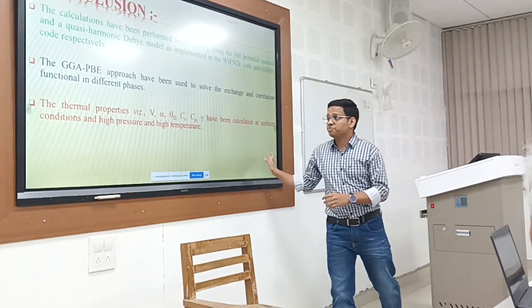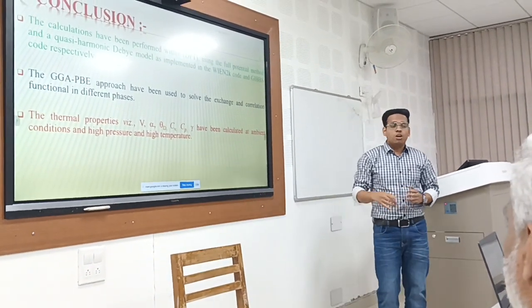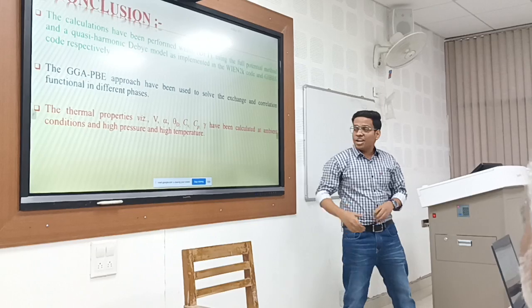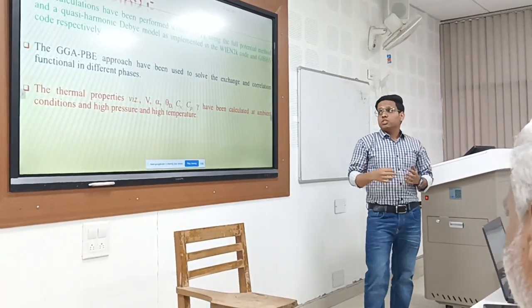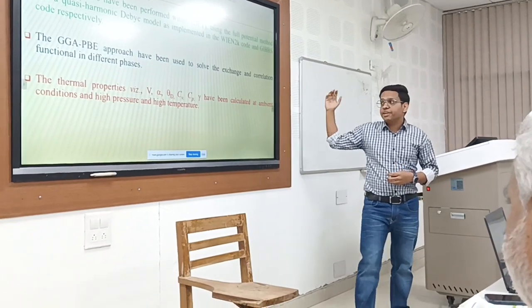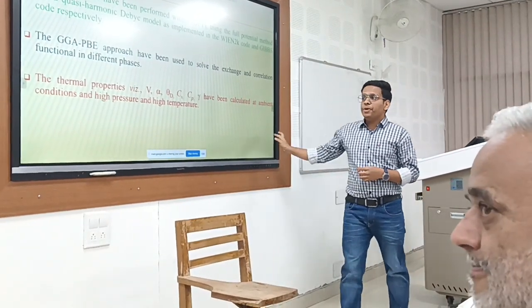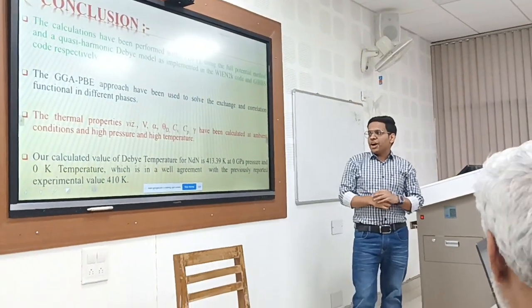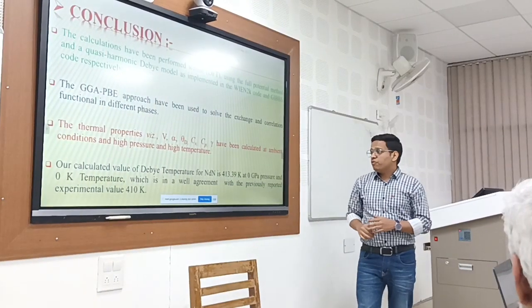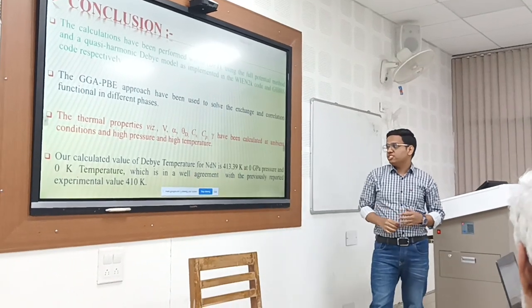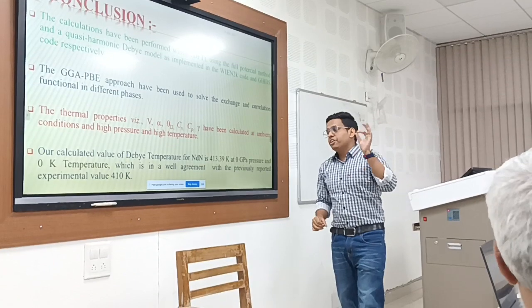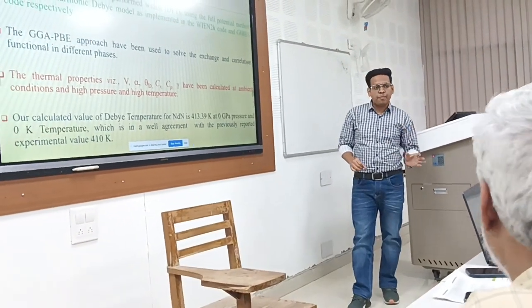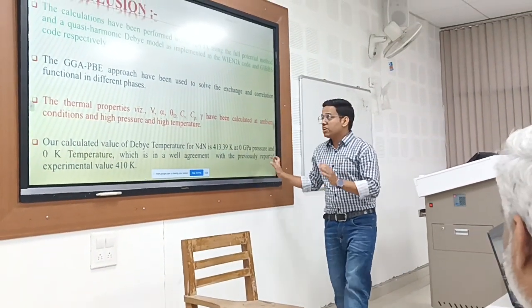The thermal properties like volume optimization, thermal expansion coefficient, Debye temperature, specific heat capacities at constant volume and pressure, and Grüneisen parameters have been calculated at ambient conditions and at high temperature and pressure. Our calculated value for the Debye temperature for neodymium nitride is 413.39 Kelvin at 0 gigapascal pressure and 0 Kelvin temperature, which is in good agreement with the previously reported experimental value, that is 410 Kelvin.